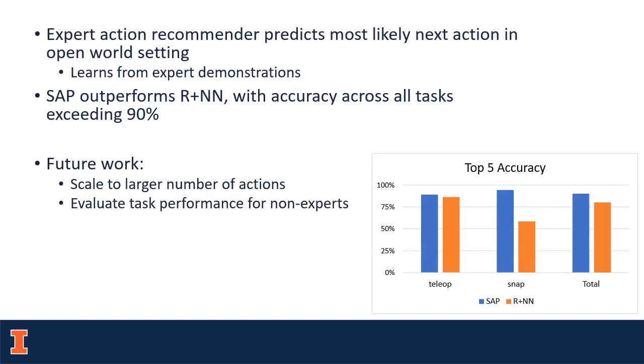Experiments in our paper demonstrate that the expert action recommender can learn likely actions from demonstrations. Structured action prediction outperforms regression with nearest neighbors by a wide margin in terms of accuracy. In the future, we plan to scale the number of actions up and test the effectiveness of the recommendations when novices operate the robot.